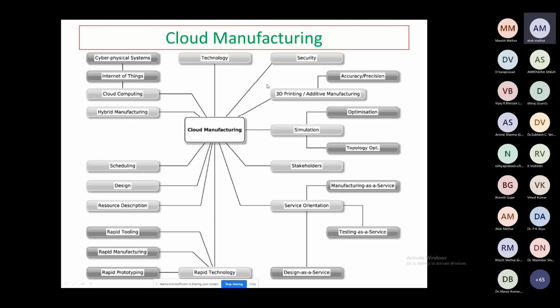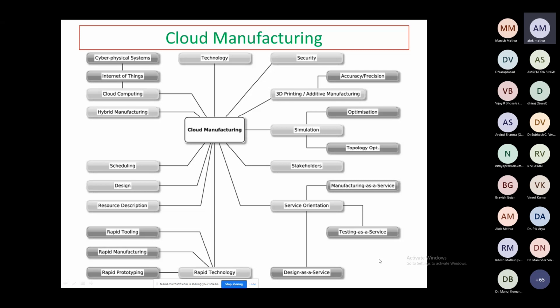Some technology you can use, of course, the security, then accuracy and precision, 3D printing, additive manufacturing, some optimization, simulations, topology optimizations. You have already seen this picture. Stakeholders, then the manufacturing and service orientation, testing and service, then design and service, rapid technology, rapid prototyping, rapid manufacturing, rapid tooling, resource descriptions, design and scheduling. If we discuss these things, that will take another lecture. I'm just going to give a brief introduction about this because my topic is 3D printing.